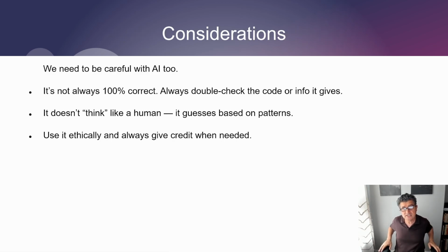Some of the considerations we need to be very careful about with AI: of course, generative AI is not 100% correct, because it just generates based on the information that was loaded. You need to always double check the code and the information it gives. In other words, generative AI dumps lots of information on you, and you're the person who needs to decide what is wrong and what is right.